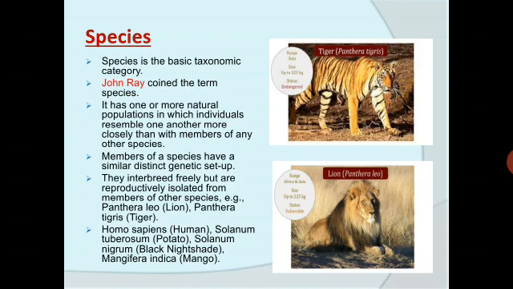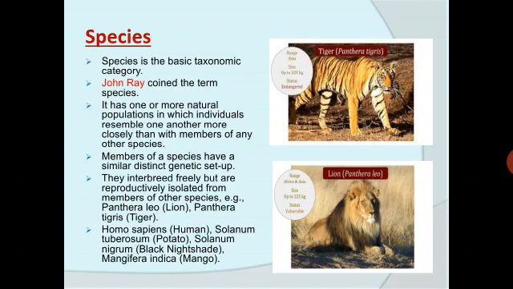Very important question for 1 mark. Species definition may be asked, and who has coined the term species. So John Ray coined the term species. It has one or more natural populations in which individuals resemble one another more closely than with members of any other species. Members of a species have a similar distinct genetic setup. They interbreed freely but are reproductively isolated from the members of other species.